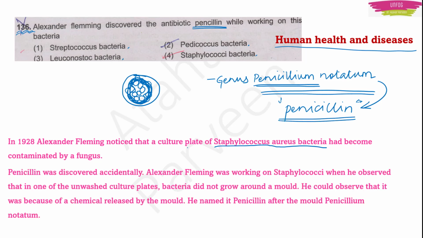Now we discussed the name of the bacteria before, right? The name of that bacteria is Staphylococcus aureus bacteria. And it is option 4 which matches our answer. So that is the answer. Option number 4, Staphylococci bacteria.